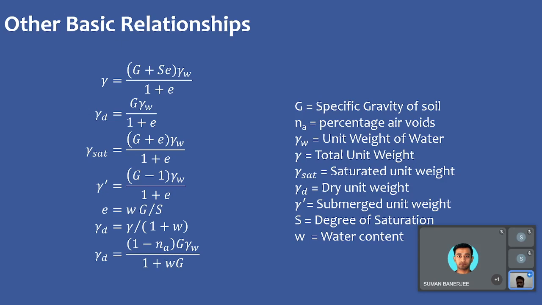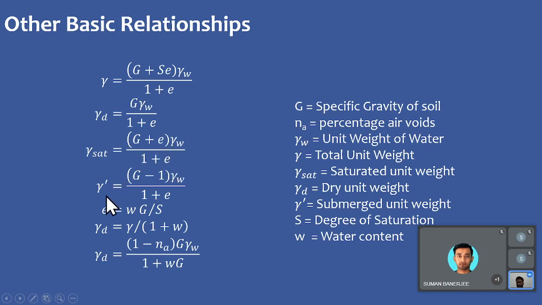These are some other basic relationships, where we denote the unit weight in terms of specific gravity, degree of saturation, void ratio, and the unit weight of water. So gamma is given as (G plus eS) multiplied with gamma w, divided by 1 plus e. If the degree of saturation is 0, that is dry soil, then it is given by G gamma w upon 1 plus e. If the degree of saturation is 1, that is fully saturated, then it is given as (G plus e) gamma w upon 1 plus e.